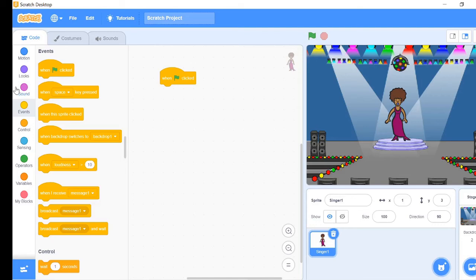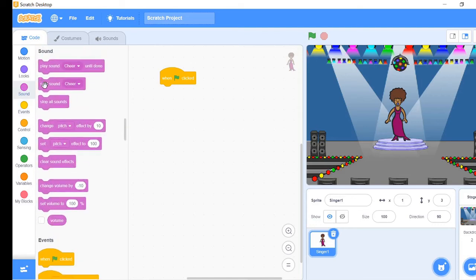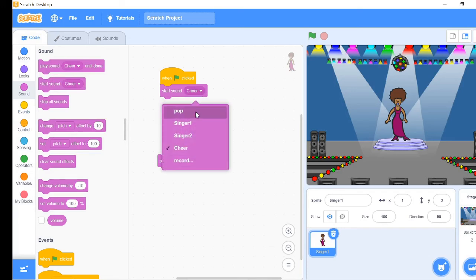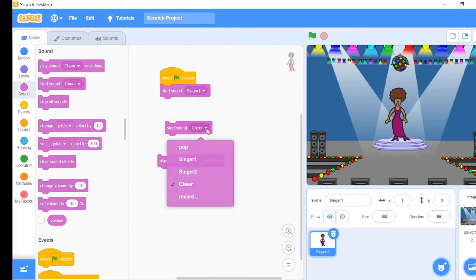Then go to the Sound tab and take two start sound blocks and a play sound until done block. Then change the first start sound block to Singer 1 and the second start sound block to Singer 2. Let the play sound be Cheer.